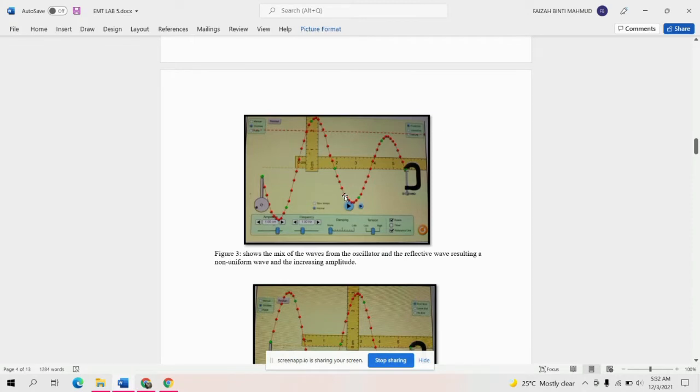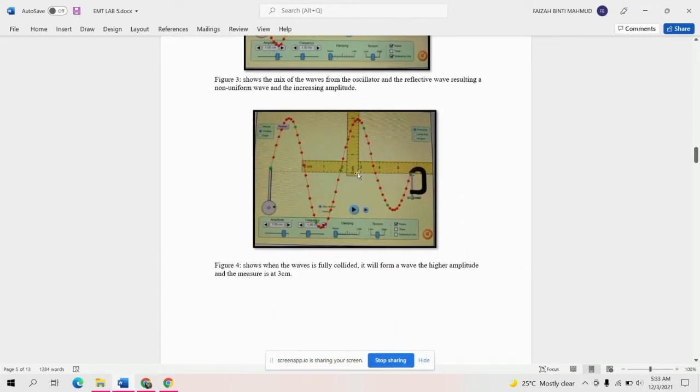Next is figure 3. It shows the mix of the wave from the oscillator and the reflective wave, resulting in a non-uniform wave with increasing amplitude. What you can see here is that the amplitude is increasing, but it's not a uniform wave. We can see in figure 3 a mixed wave that is non-uniform.